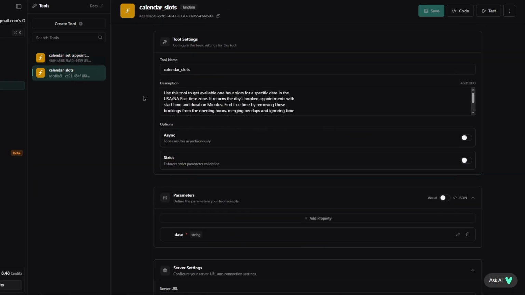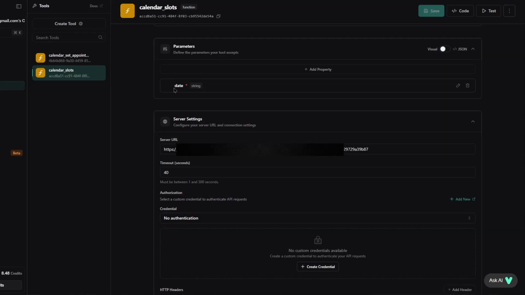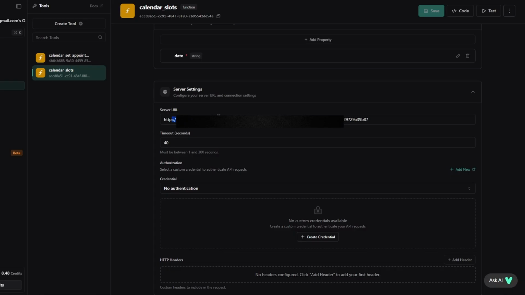Now right here we have another tool which is for checking the slots, and it basically checks if there are any free slots. So let's say you want to book an appointment on Friday. You first need to check if there are any slots on Friday. This tool will check for that, and it's basically the same as the previous one. We send over the date that we want to check. For example, if we want to check on Friday, we send over the date Friday, and then in N8N we take that date and check on that date to see if there are any free slots. And the same thing goes right here, the webhook link that the AI is going to send the request to.